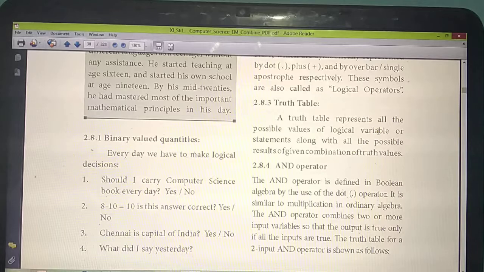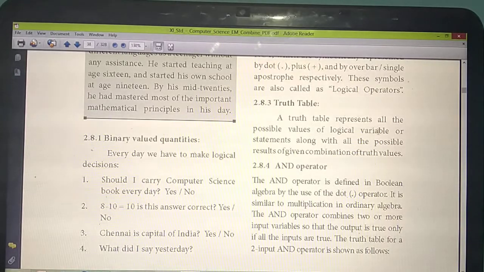Next thing is truth table. So next we are going to study in detail about this truth table. Very, very important. Truth table means it will represent all the values for the variable. What are the possible values for the variables? Already you have studied Boolean has only 2 values. What are they?